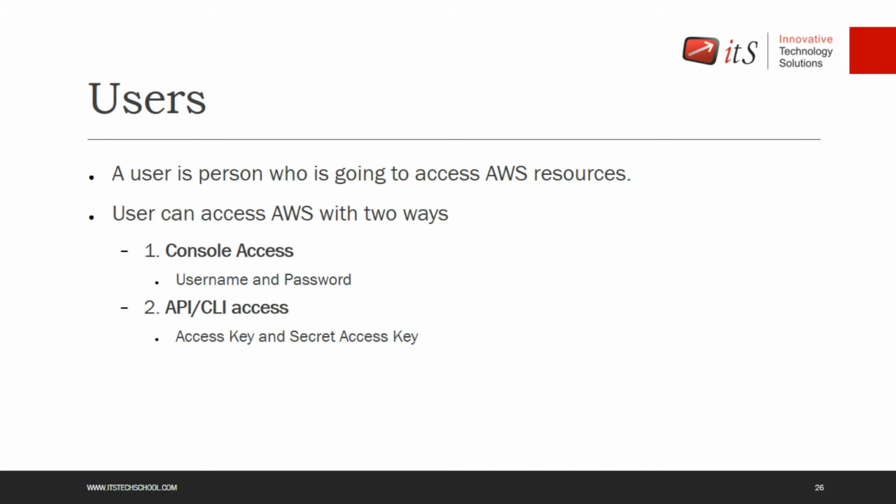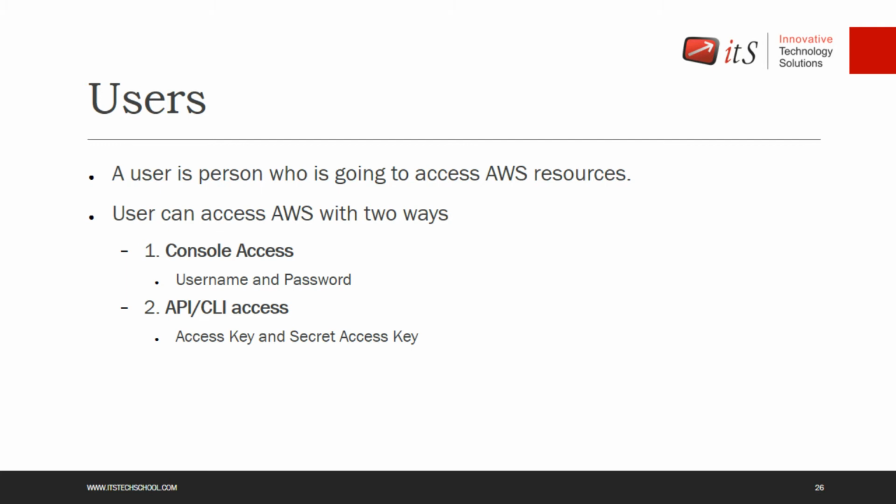A console login is easy. Just go to aws.amazon.com, put in your username, put in your password, and you will be in. It's a whole graphical way to manage AWS. The other thing that you have is the API or the CLI way. The API or CLI is a command line interface way. You can use your command prompt or your Linux terminals to manage AWS via a command line mechanism, right? With the commands or with the APIs, you can access each and every service of AWS, right?